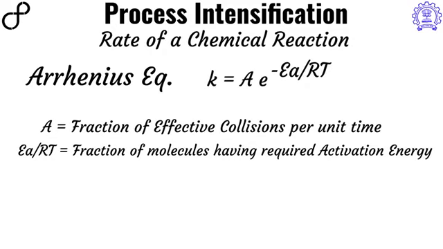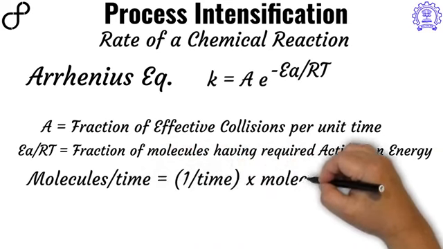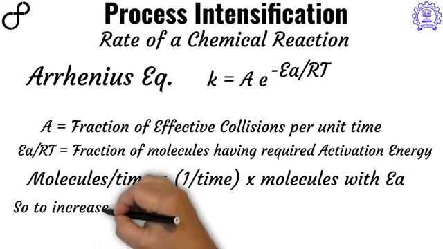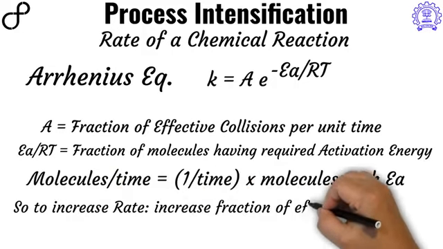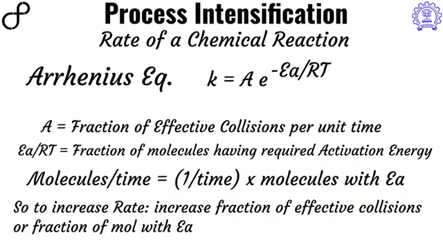Therefore, this can be easily confirmed by looking at the units and seeing if the equation is balanced. And it seems to be a balanced equation. Now, if one wants to increase the rate of the reaction, then one has two choices. Either you increase the fraction of effective collisions, or you increase the fraction of molecules having activation energy. Now, in subsequent slides, we'll discuss how to achieve that.